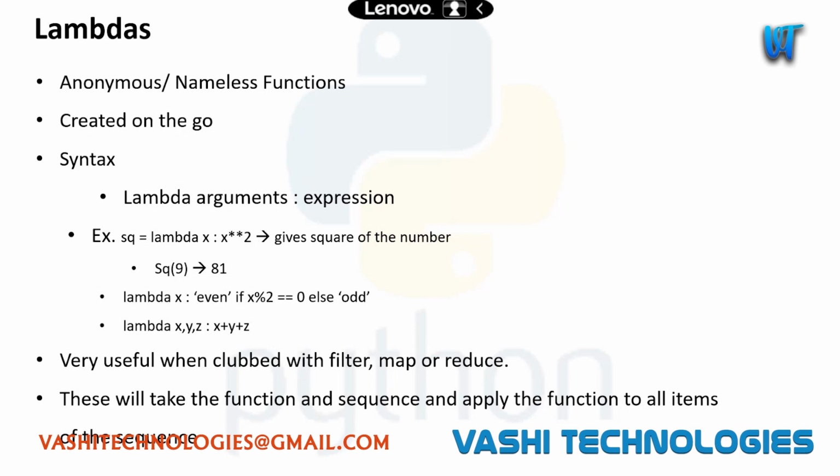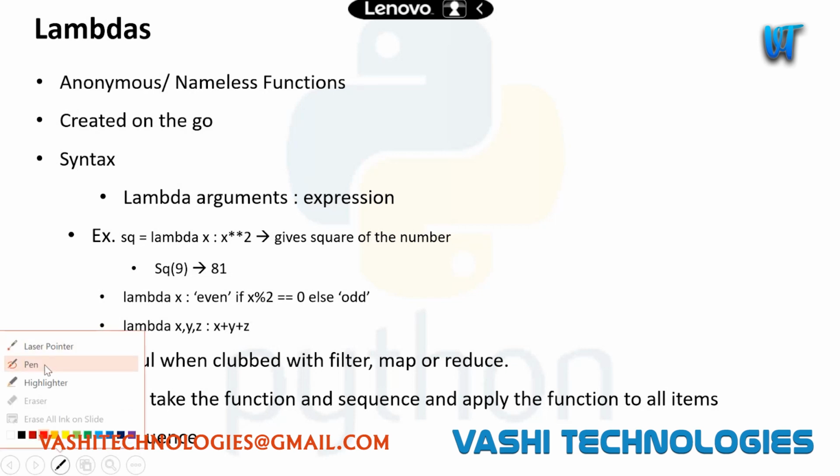Okay. You see the example, lambda x colon x square. This is just creating a function which will accept an input and return the square of the input.